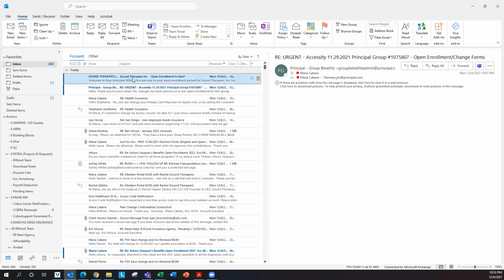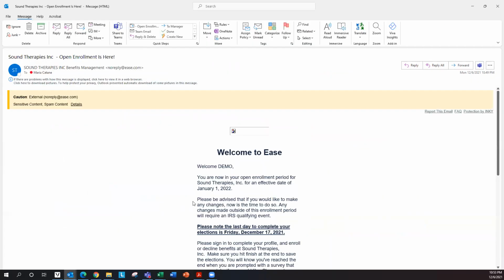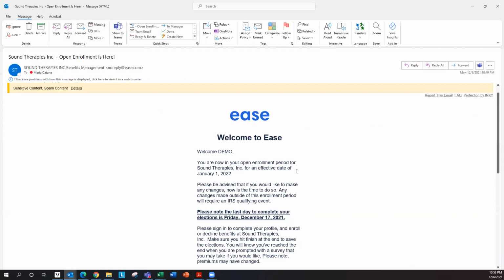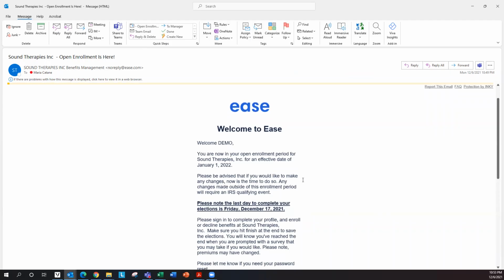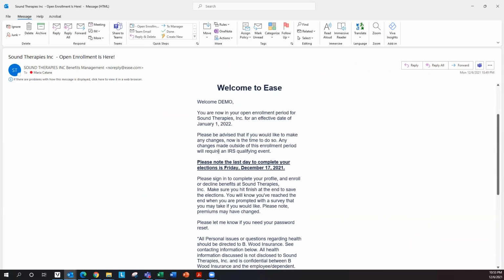You will receive an email from EASE. Click on your email and you will see the welcome message to EASE. Your name will appear under the welcome note, and this will also inform you that it is open enrollment period for Sound Therapies, and any changes or enrollments are effective January 1, 2022.